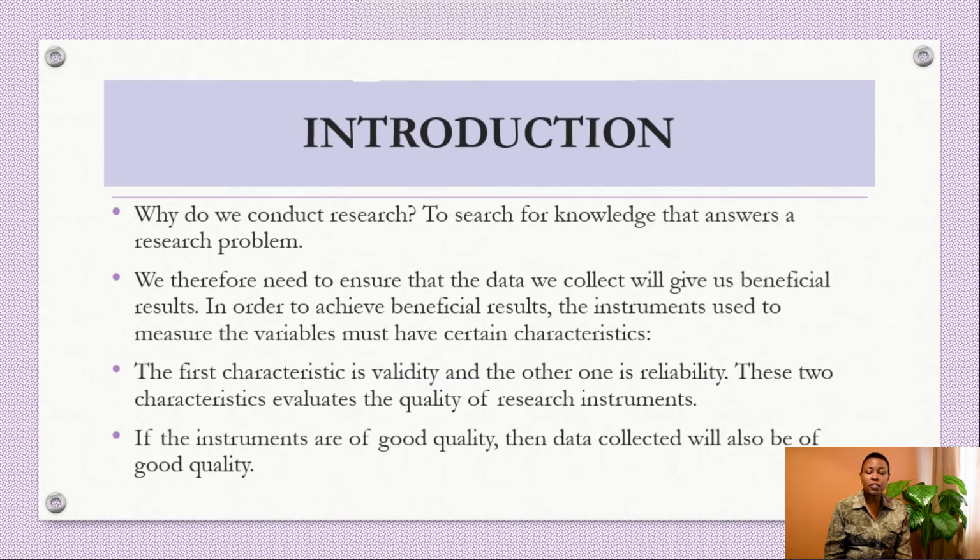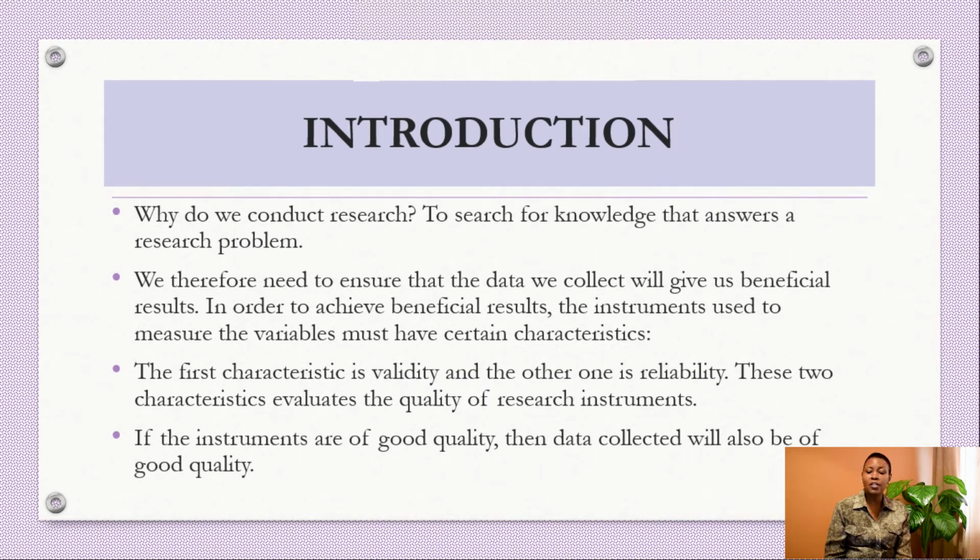In order to achieve beneficial results, the instruments that we use to measure the variables must have certain characteristics. The first characteristic is validity, and the other one is reliability. These 2 characteristics evaluate the quality of the research instruments.